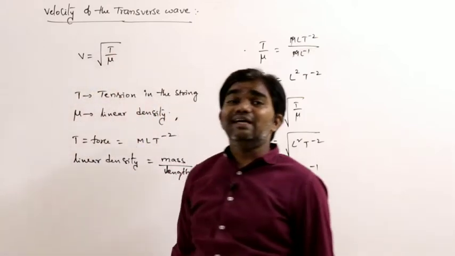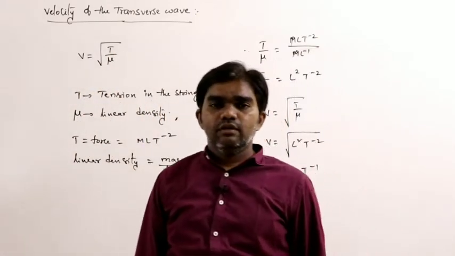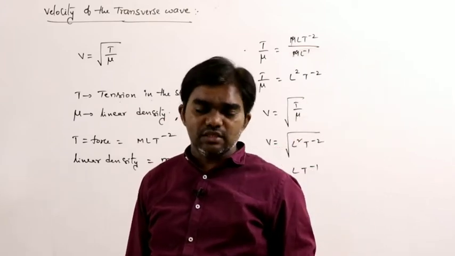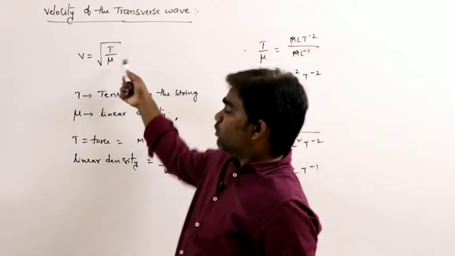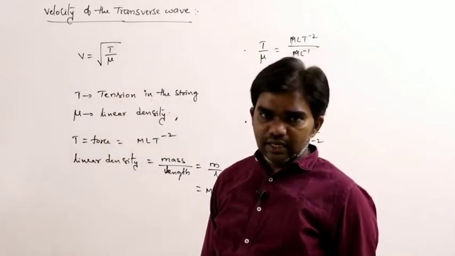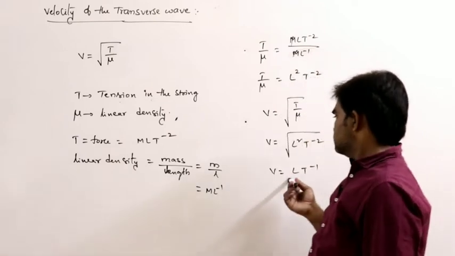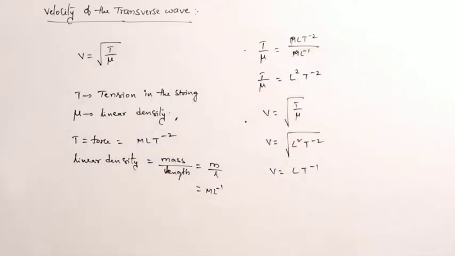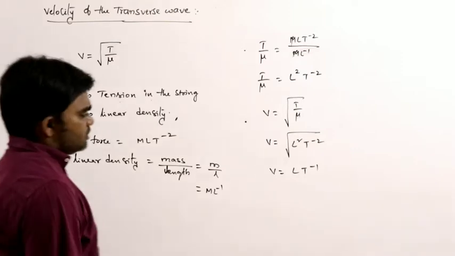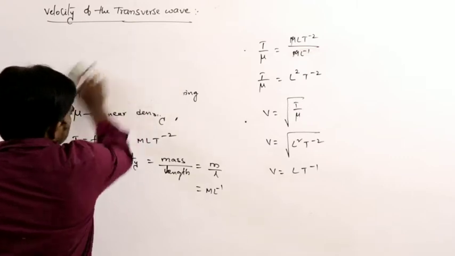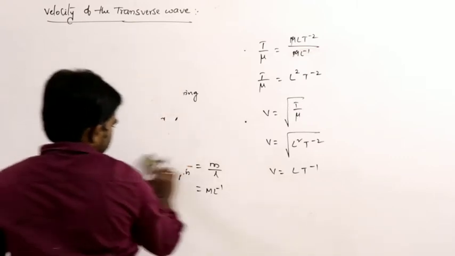What is T? Tension in the string. Due to the propagation of the wave, that is how much tension exists in the string, divided by mu, the linear density. Based on this, this is the velocity of the transverse wave. Of course, this is only dimensional analysis, but how can you derive it mathematically? See here.